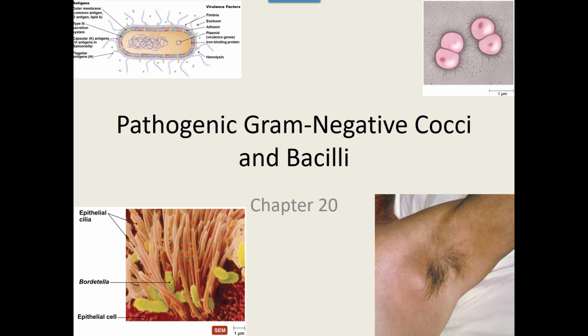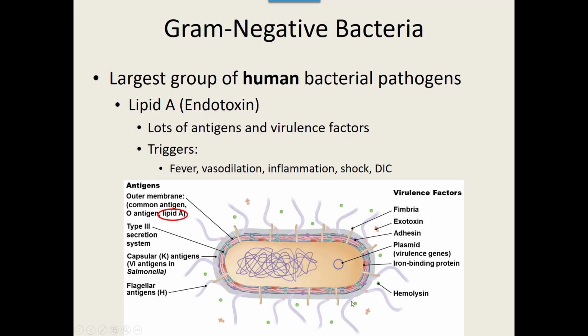Now, our gram-negative bacteria is our largest group of human bacterial pathogens, partly because gram-negative bacteria have that lipid A in that outer membrane. If you remember, gram-negative bacteria have an outer membrane and an inner membrane, sandwiched around that really thin cell wall, that really thin peptidoglycan layer.